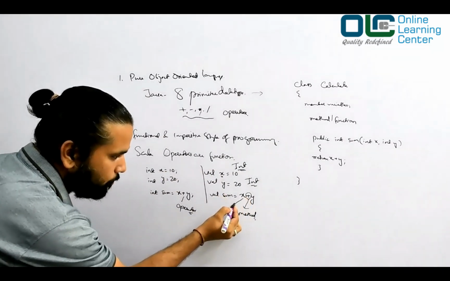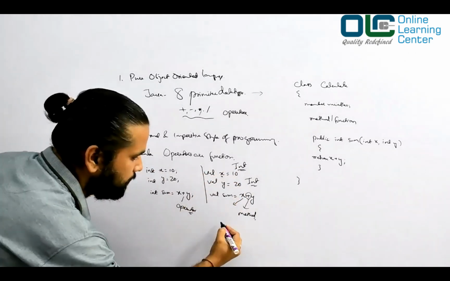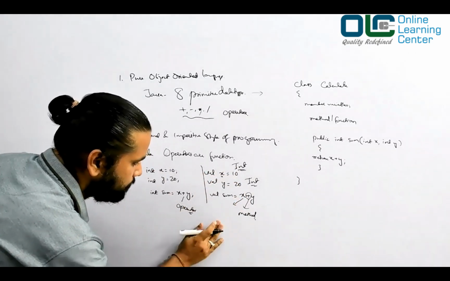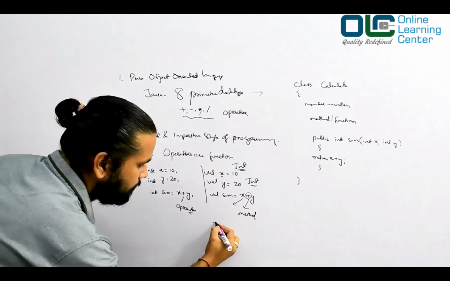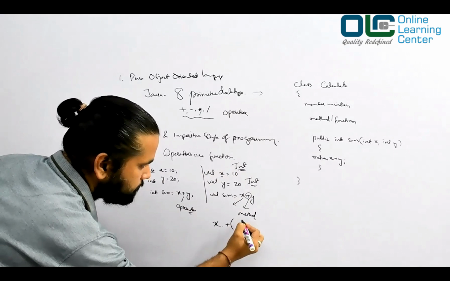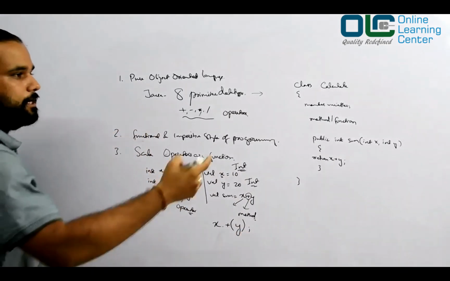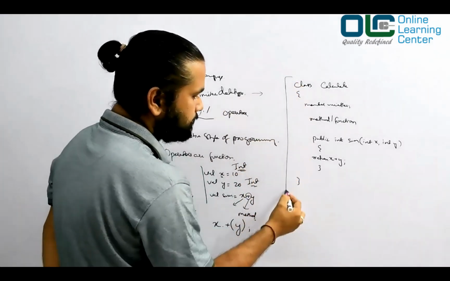So this is an object, and on this object the plus method is called. This is basically equivalent to writing x dot plus y.